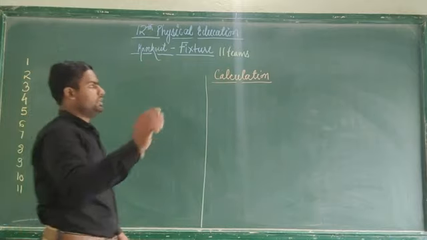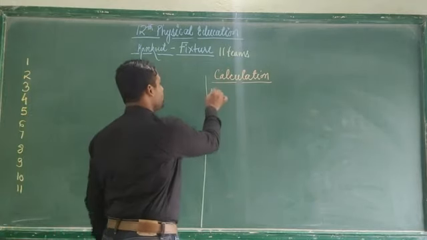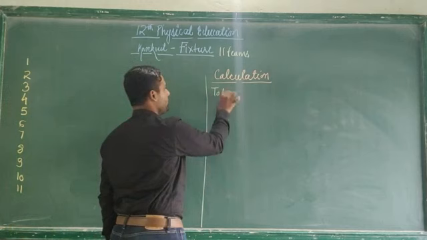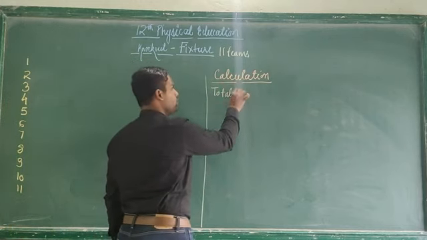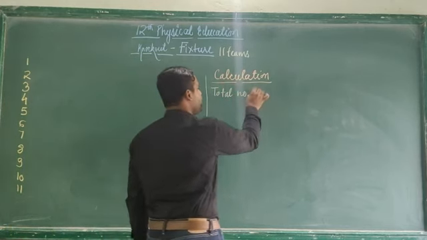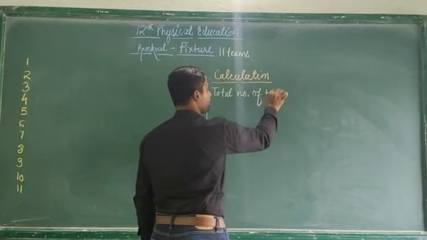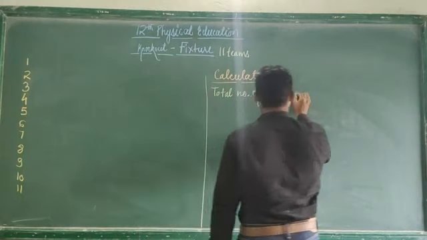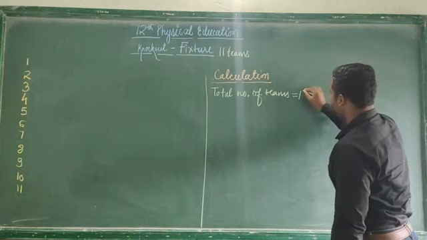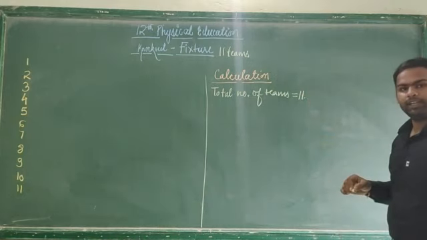So the first step in the calculation is the total number of teams. What is the total number of teams? Very good. Total number of teams equals, how many teams do we have? We have 11 teams. Got it?